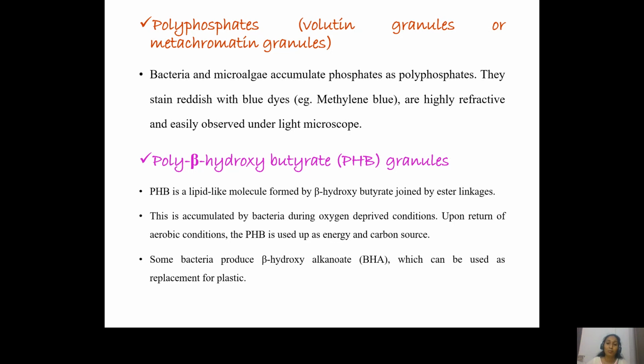Apart from this, there are also PHA, that is polyhydroxyalkanoate granules, which scientists these days are trying to exploit to use in place of plastic. These molecules are water resistant, and they can be used as 100% biodegradable plastic. So scientists are working on this right now.